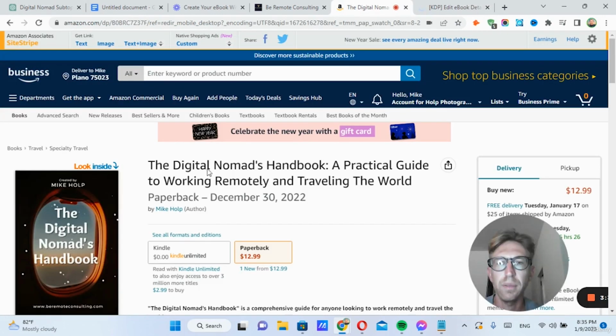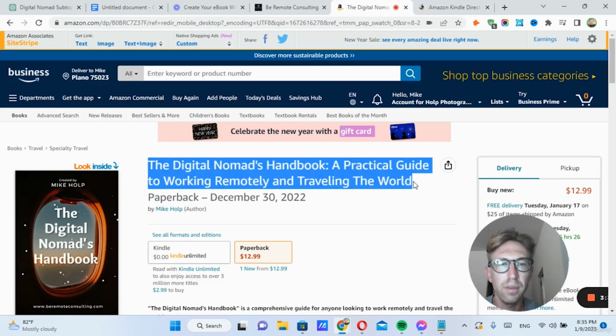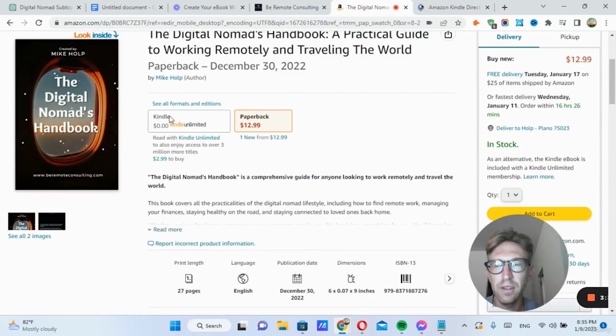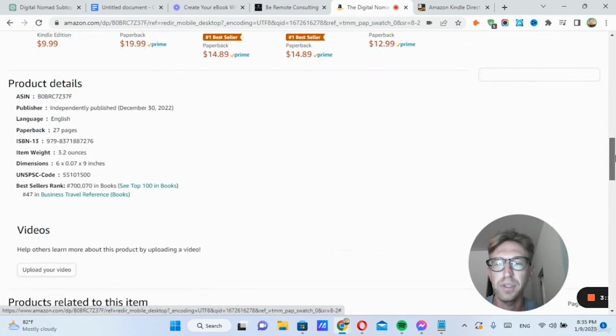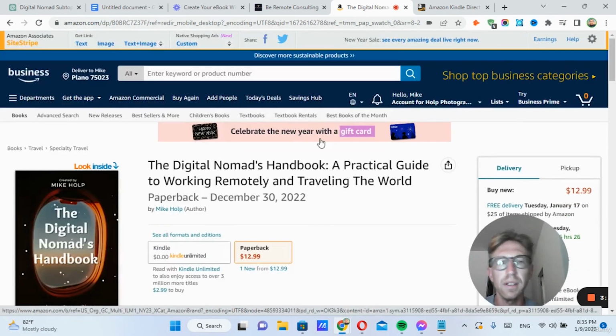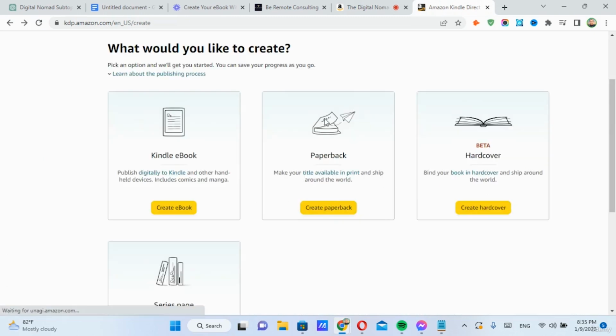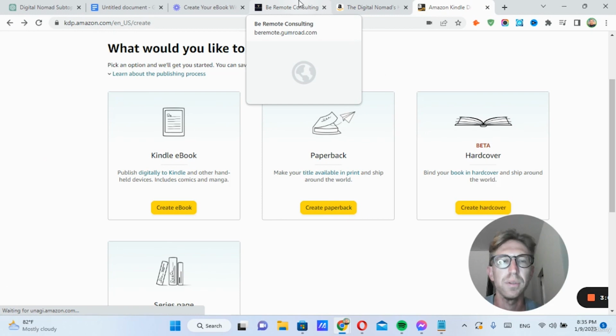So this is exactly what I've done here. This was created with ChatGPT. So I've got the Kindle ebook and then also the paperback version as well. And I'm starting to get some sales of the book, slowly but surely. So that's how to actually put your ebook up on Amazon. This one's only 27 pages, so I'm thinking about maybe making another one that's a little bit longer. But yeah, that's pretty much all there is to it. That's how to start selling your book on Amazon.